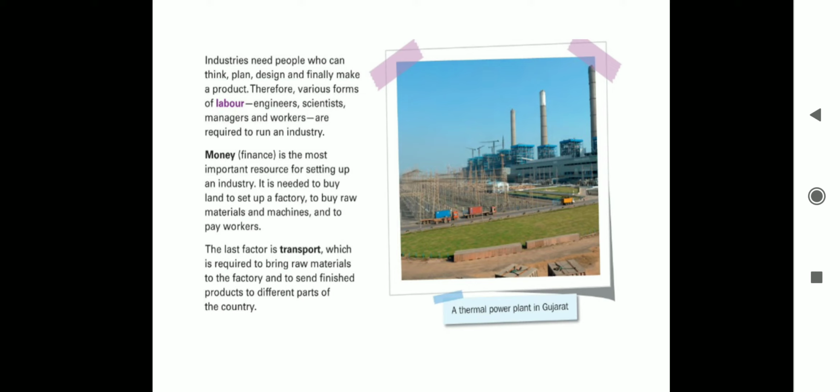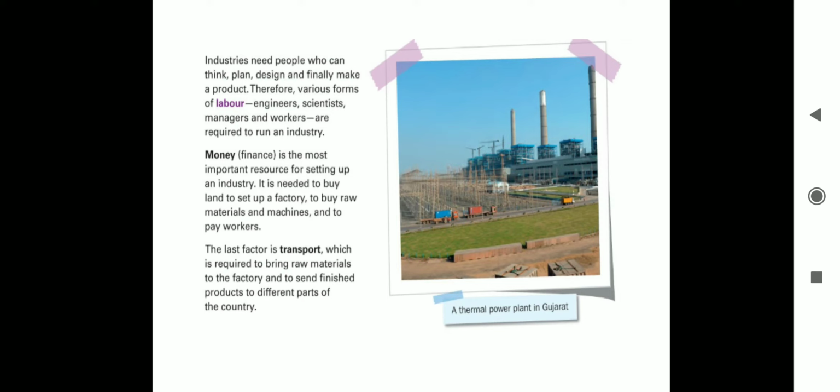The owner himself will not sit and do all the work. There are people who have to go and buy the raw materials. There are people who have to arrange things. So there are workers also required to run the industry. First thing that we studied was raw materials.